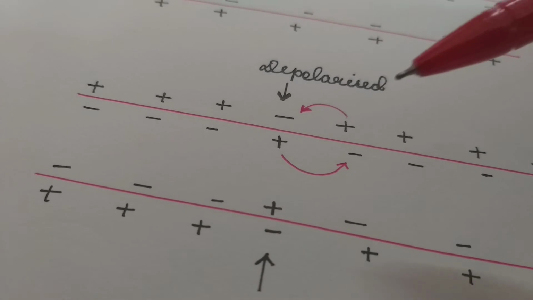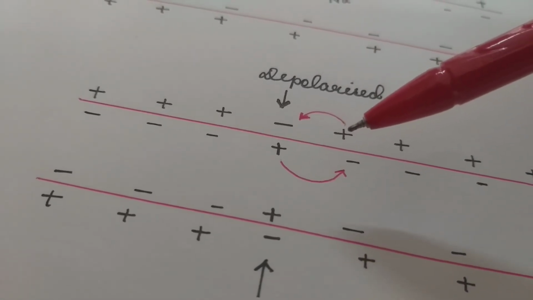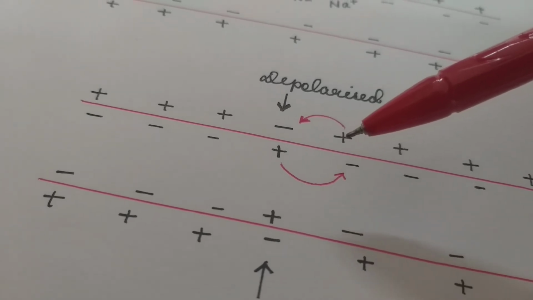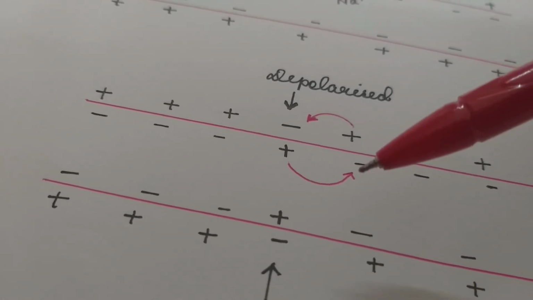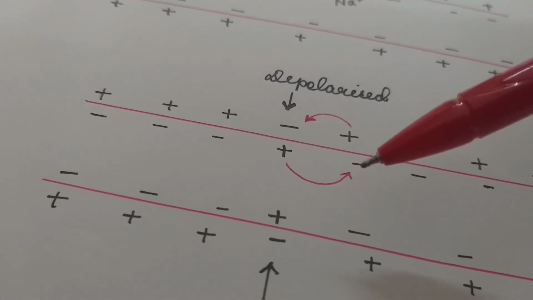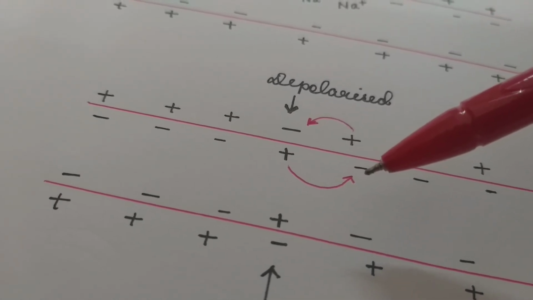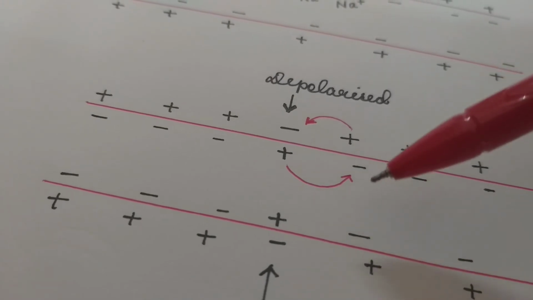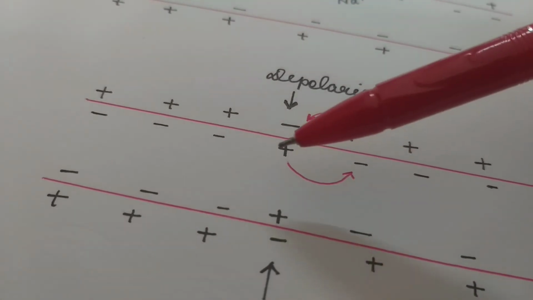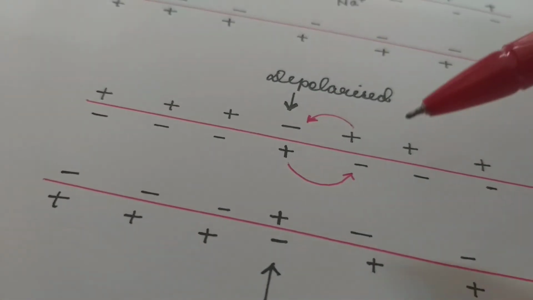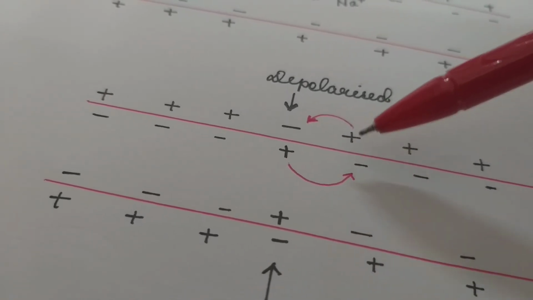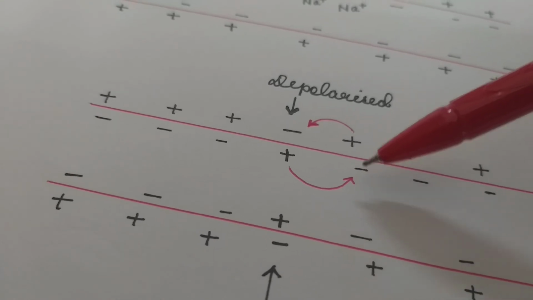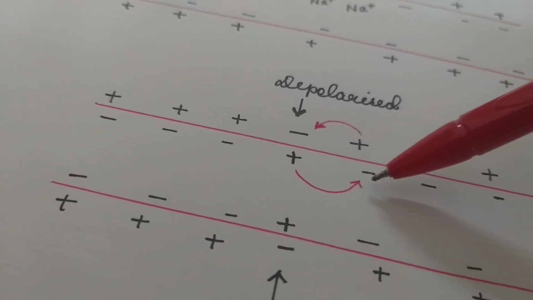So the adjacent region becomes negatively charged on the outer side and positively charged on the inner side. Polarity is changed at the adjacent part, and the nerve fiber becomes depolarized at this part also.